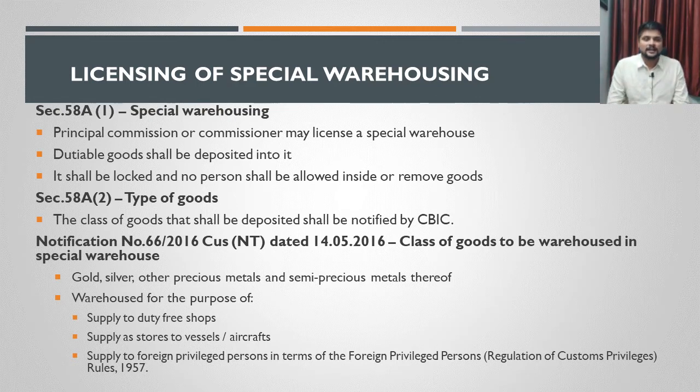Section 58A, subsection 1 speaks about the Principal Commissioner or a Commissioner being empowered to license a special warehouse. We already discussed that an AC or DC is empowered to license any warehouse as a public warehouse or a private warehouse. But in case of a special warehouse, the authority who can provide the license is the Principal Commissioner or a Commissioner. Here AC or DC do not have any power to license a special warehouse.